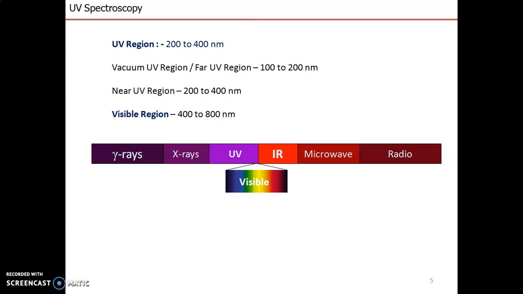Here, UV visible electromagnetic radiation ranges from 200 to 400 nanometer for UV. It is divided into two parts, near UV region and vacuum UV region, which is also called far UV region. The vacuum UV or far UV region has a wavelength of 100 to 200 nanometer. The near UV region ranges from 200 to 400 nanometer. The visible region ranges from 400 to 800 nanometer.